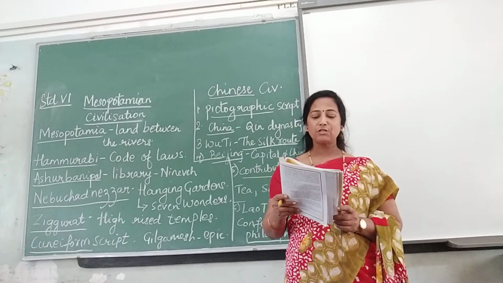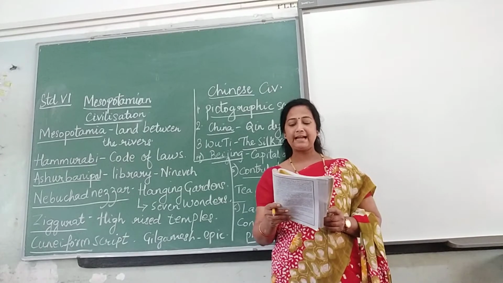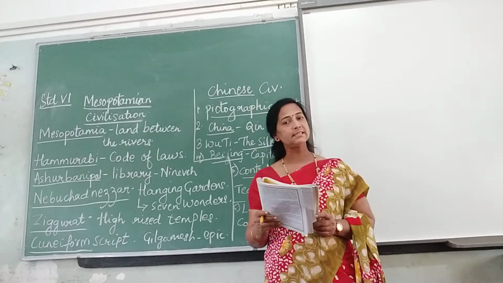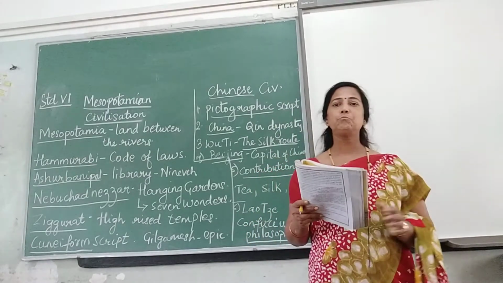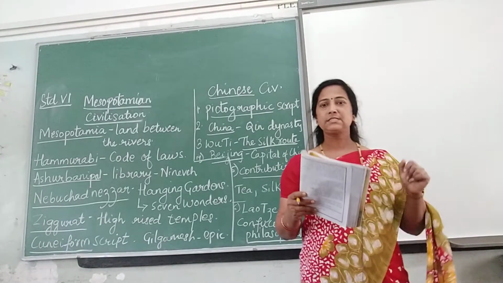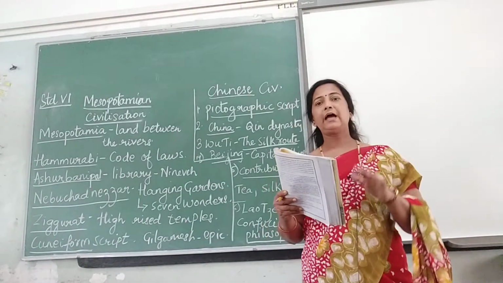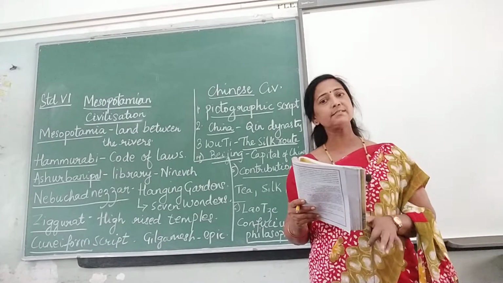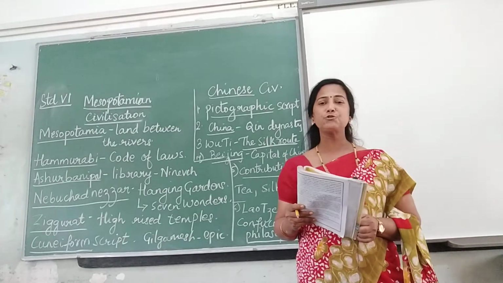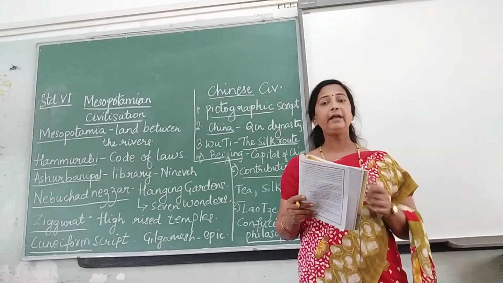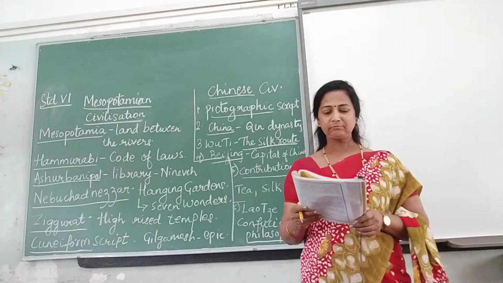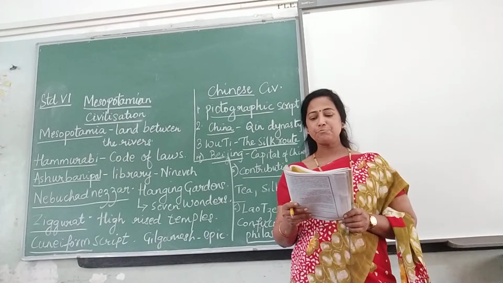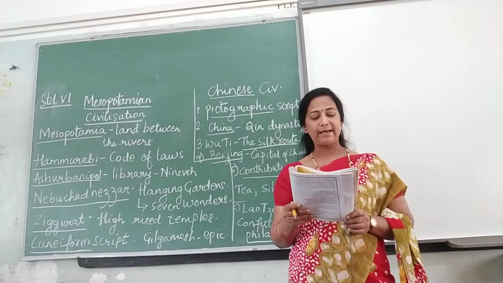The well-known philosophers Confucius and Lao Tzu lived in this period. Okay, they are the most important philosophers. Still, everyone remembers them. I don't know how much you know about Confucius, but Lao Tzu and Confucius are the great philosophers. Qin dynasty came to power after Zhou dynasty.